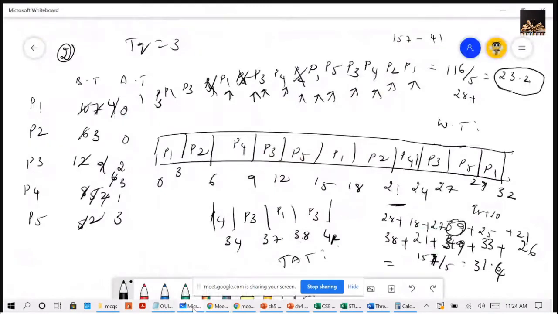Ma'am, there you made a mistake. Where? For P2 it is 15, ma'am. 21 minus 6, 15. You wrote 18. This one should be 15, huh? Yes, ma'am. Then how much will it be? 23.2 it will be, ma'am. Yes, 23.2 I already got here. This is the correct answer, right? You will get 116 by 5, 23.2.